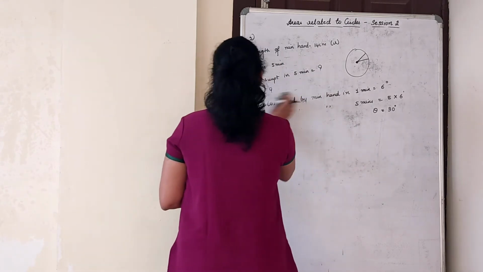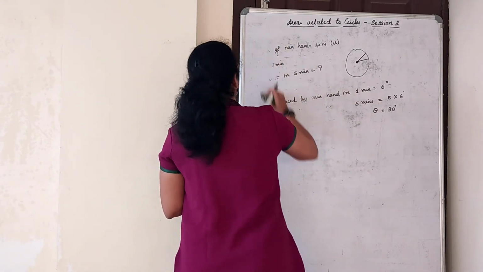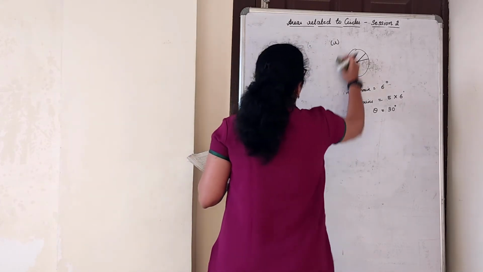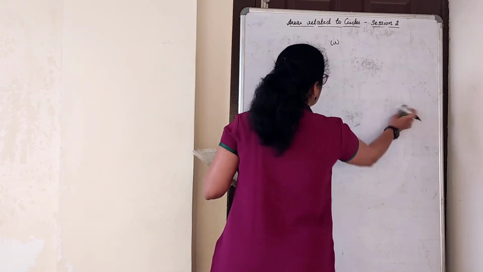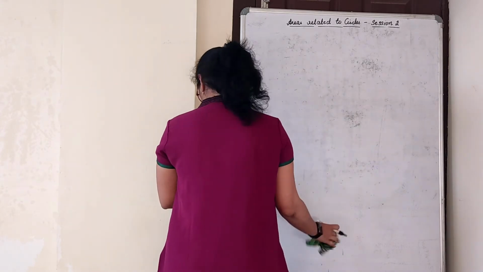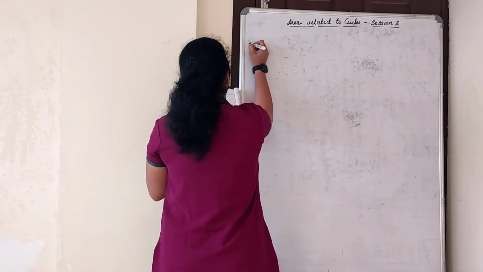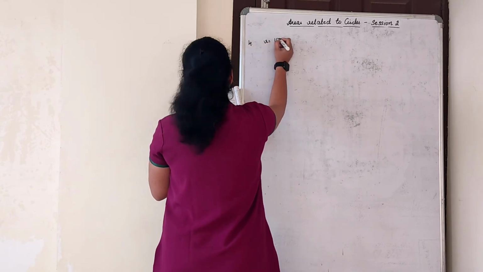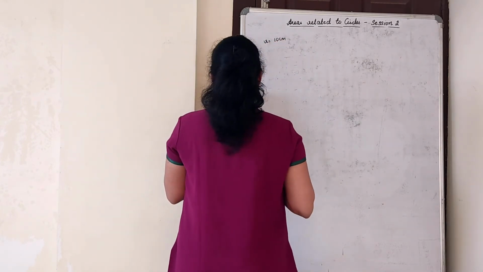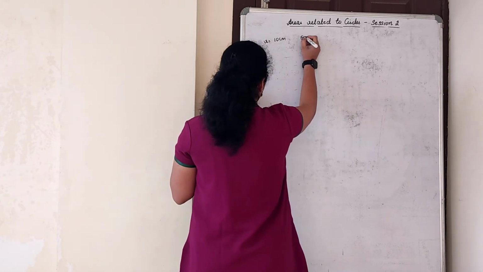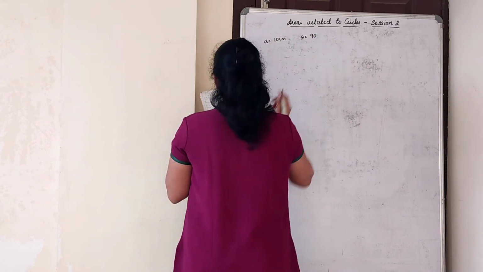Now the next sum is about segments. A chord of a circle of radius 10 centimeter subtends a right angle at the center. Theta is equal to 90 degree.